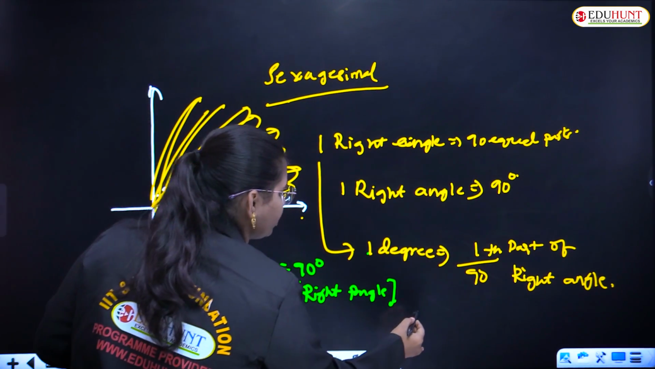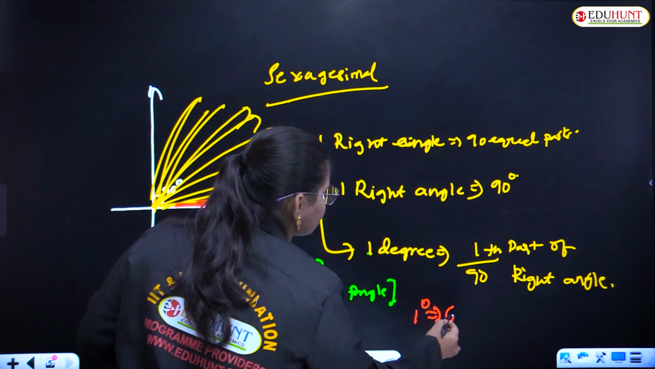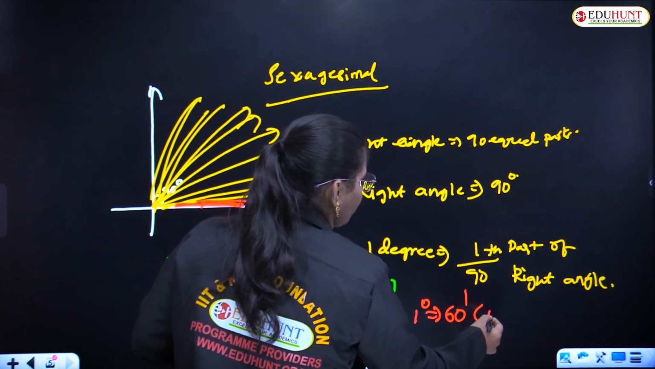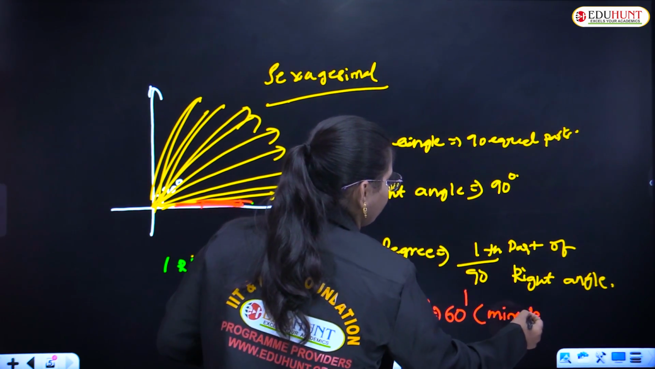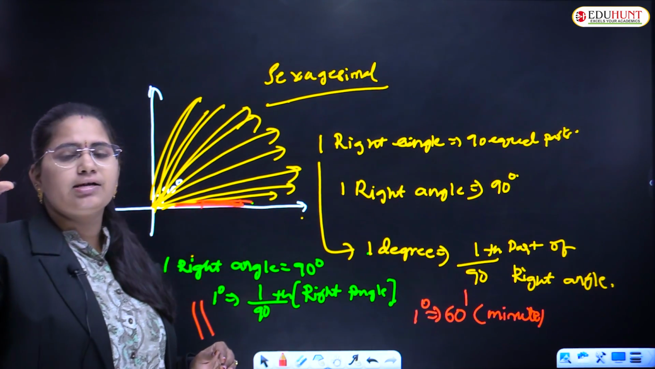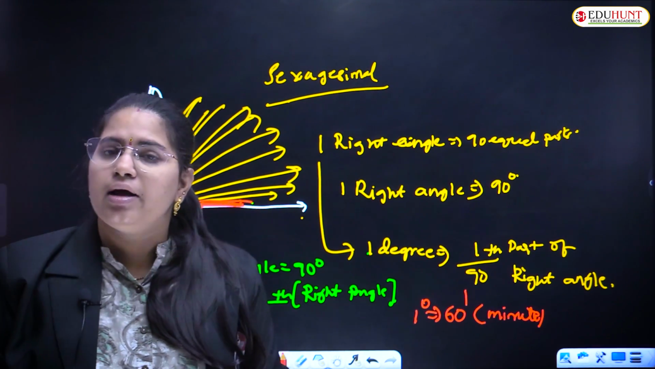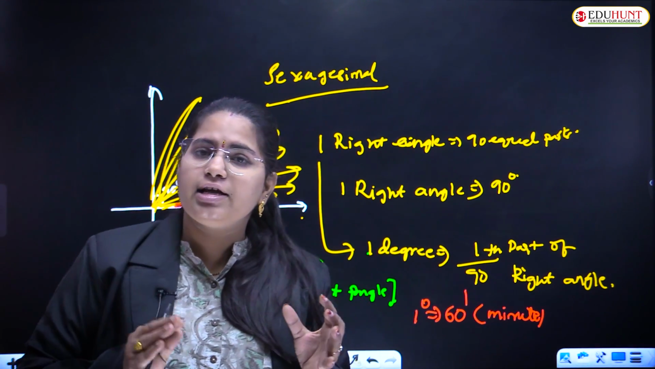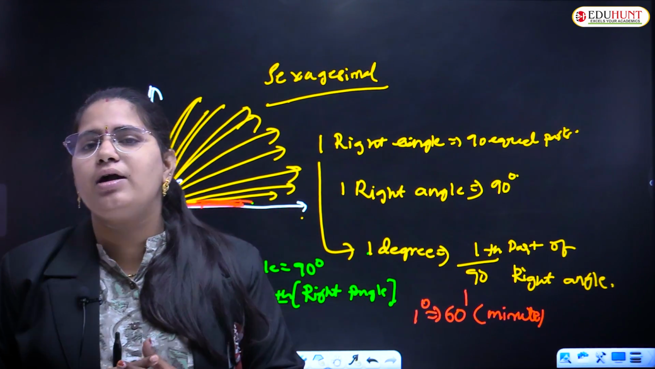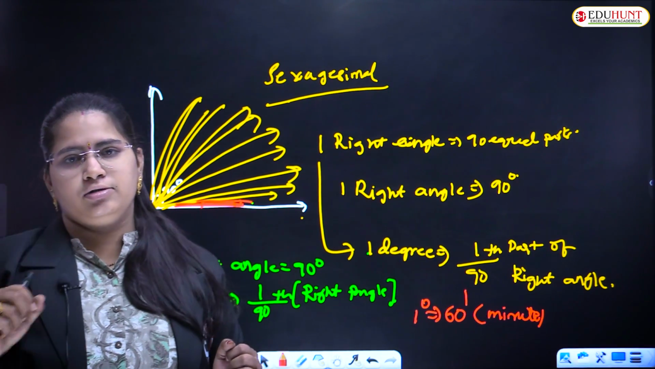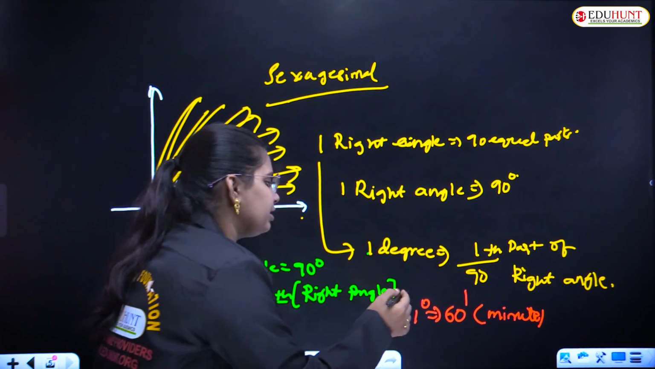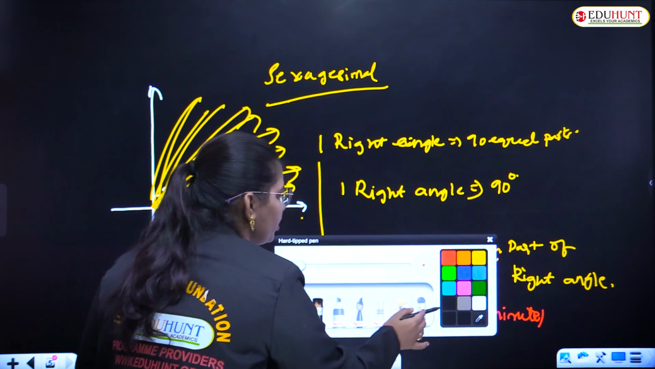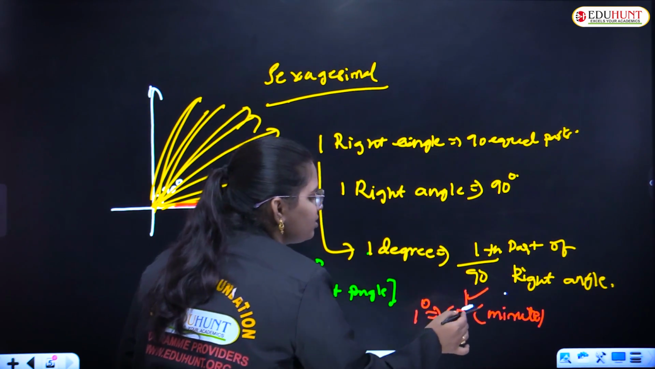So what can I write from this? 1 degree is equal to 60 equal parts and each part will be called as minute. Again I am telling you, 1 right angle triangle is divided into 90 equal parts. Each part is called as degree. And what is the definition of degree? 1 degree is again made into 60 equivalent parts. Each part is called as minute. And this minute is notated with a letter called this dash. Can you see here? This is the dash. This is how the minute is notated.